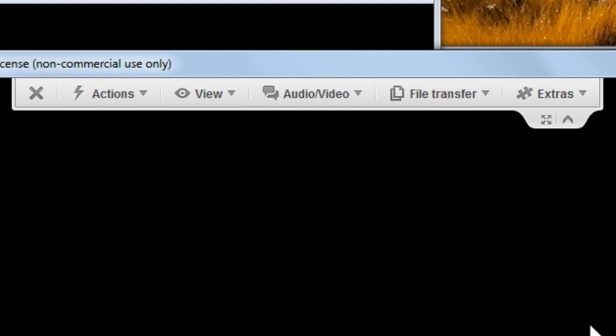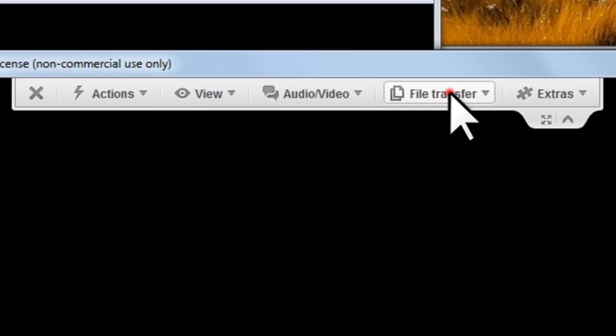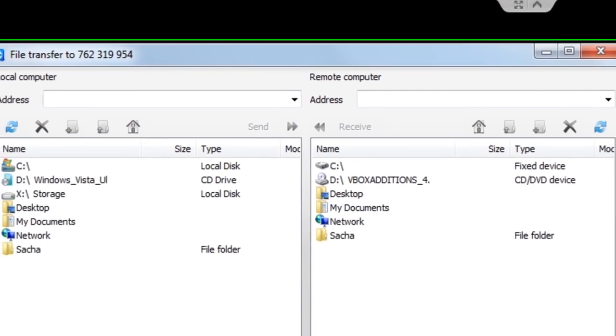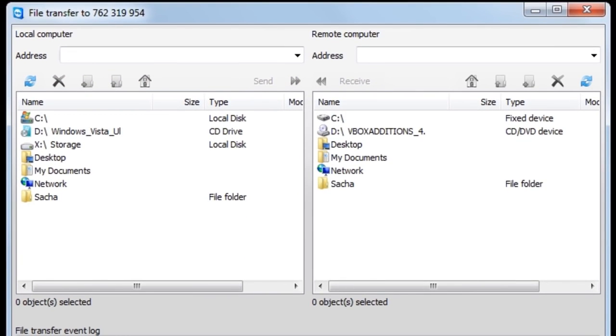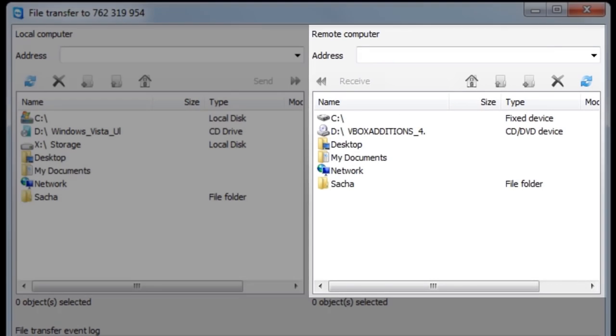If you need to transfer a file between the two computers, you can click the File Transfer button and then select File Transfer. A new File Transfer window will open, which shows the local computer information on the left and the remote computer on the right.